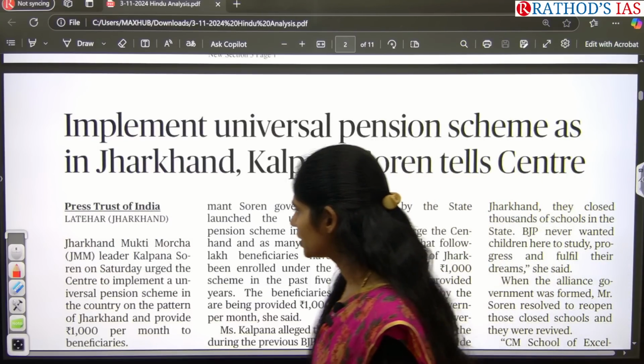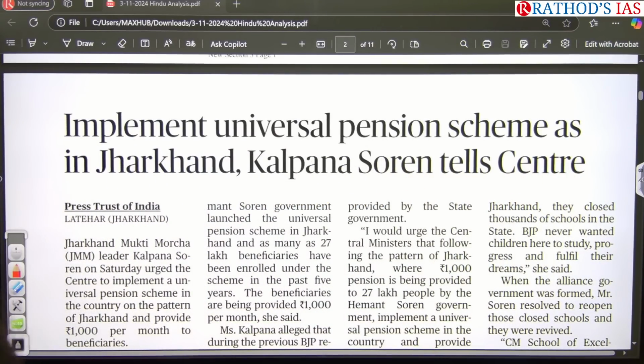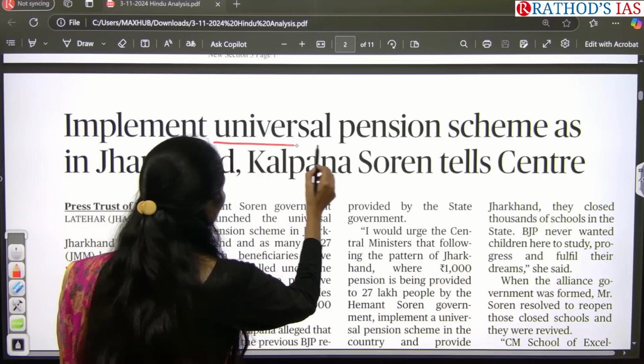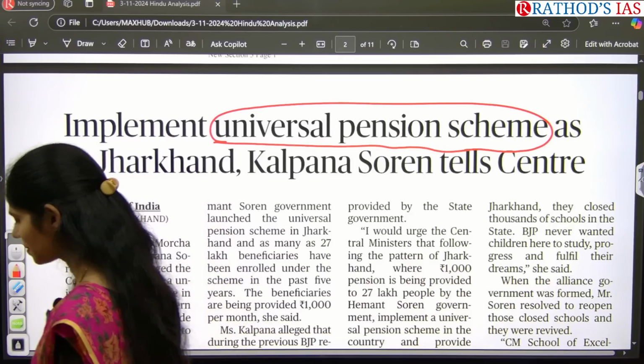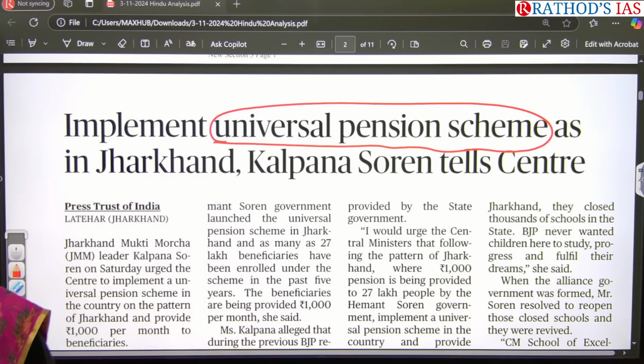See the title of this article and read it once. Implement universal pension scheme as in Jharkhand, Kalpana Soren tells Center. So what is the keyword that you have to identify here? Universal pension scheme. So what is the meaning of this universal pension scheme? What do you know about this? Any idea regarding this universal pension scheme?